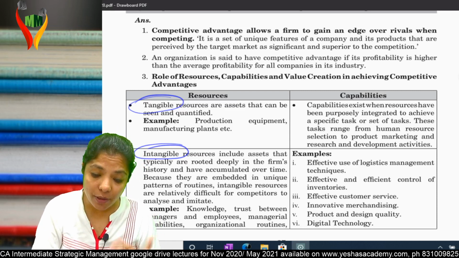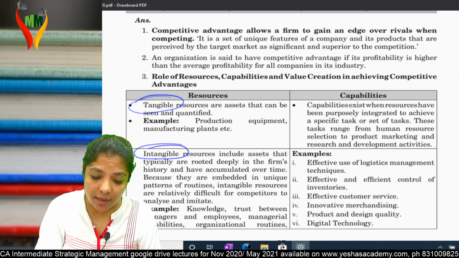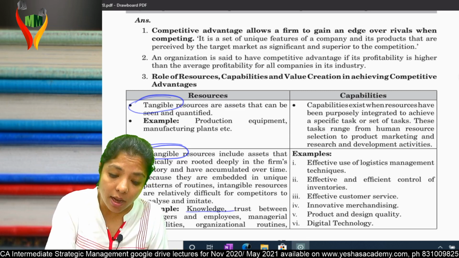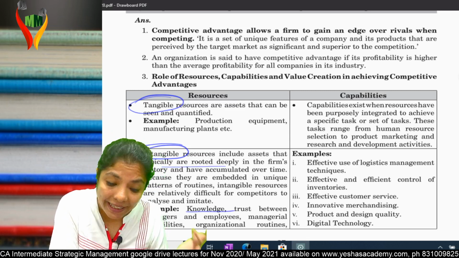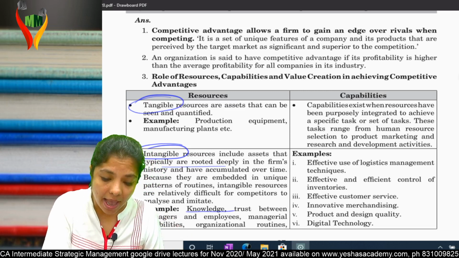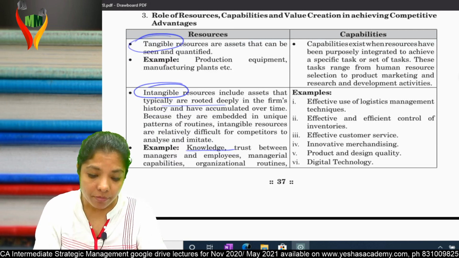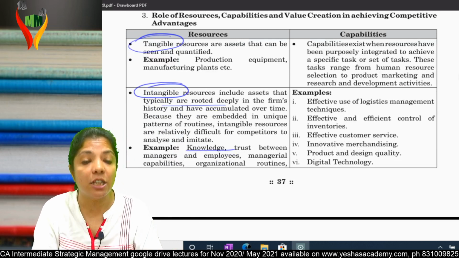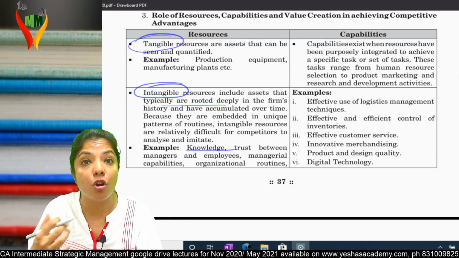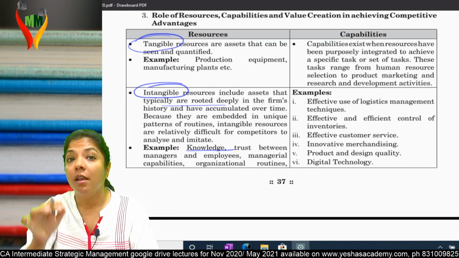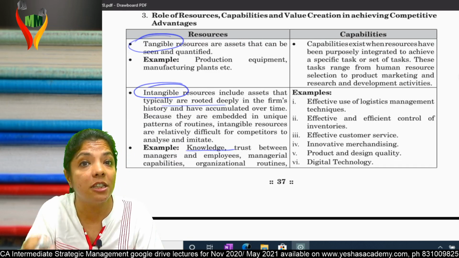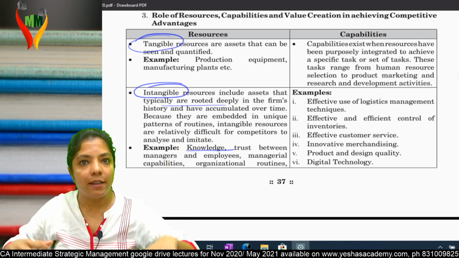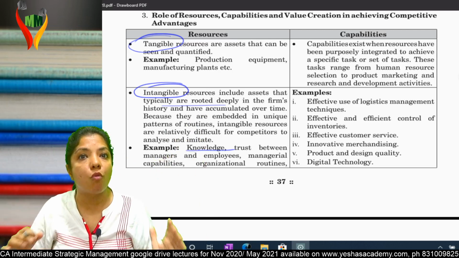Intangible. If I talk about intangible resources, they include assets like your knowledge. Basically, intangible assets typically are rooted deeply in the firm's history and are accumulated over time because they are embedded in a unique pattern of routine. Intangible resources are relatively difficult for competitors to analyze and imitate. Difficult because intangible, it cannot be seen and it is part and parcel of your life only. So a competitor will not come to know what is different in you.